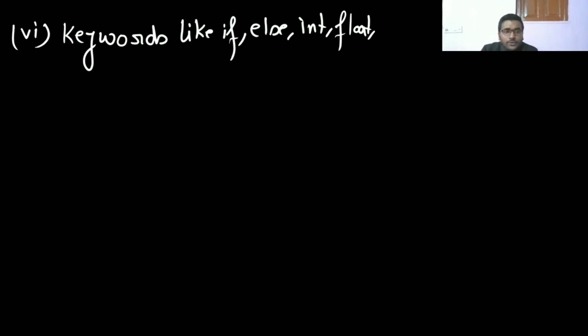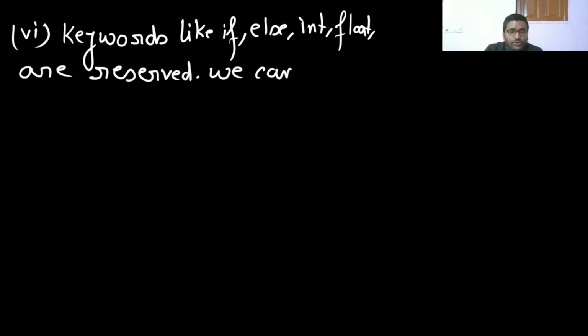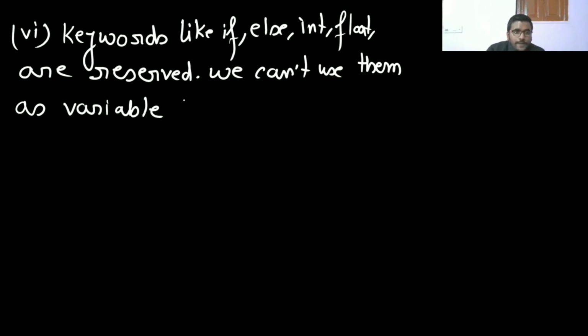So keywords like if, else, int, float are reserved. We can't use them as variable names. So variables, I think that is done.